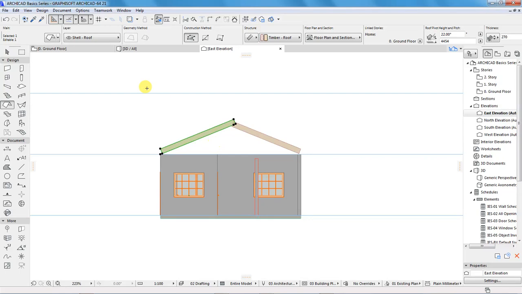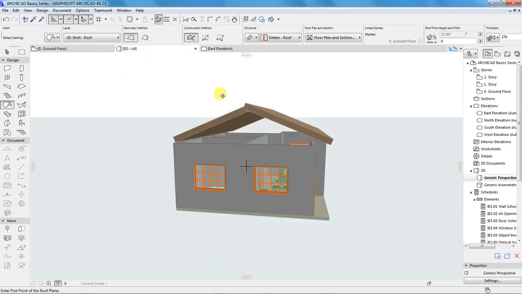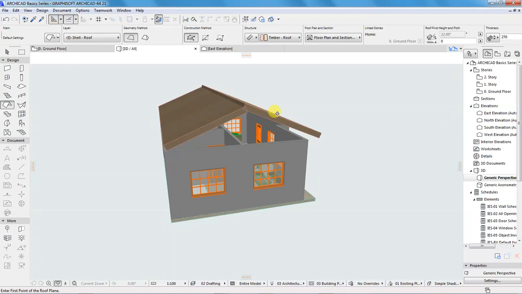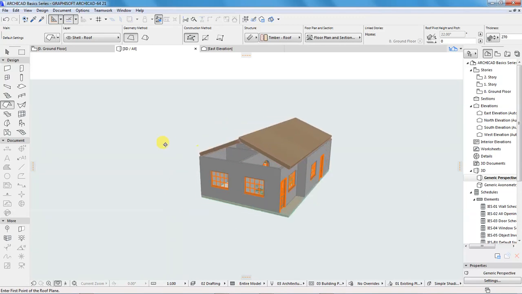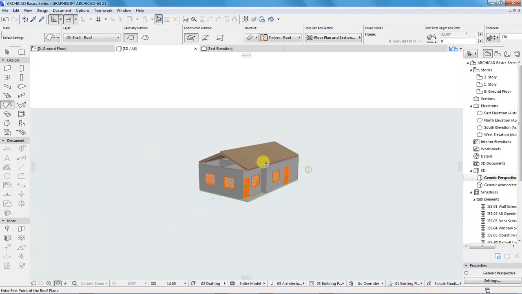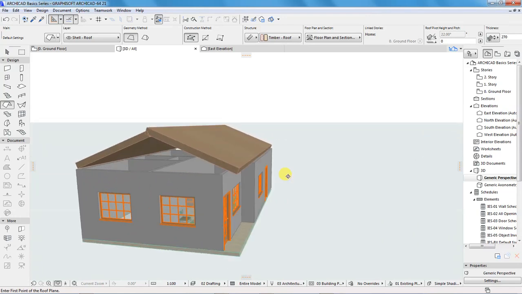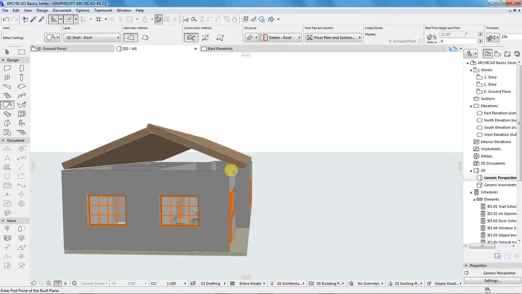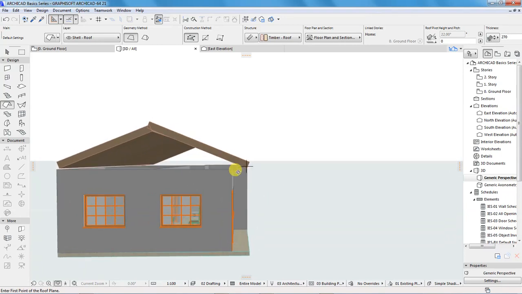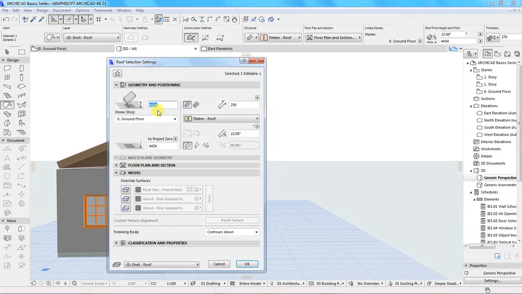If you look at the building, that's how the two roofs intersect. I want to have one roof on the lower level and the other plane on a higher level. So what I will do is I'll go to this, I'll check this one, go to the settings dialog and put this as 4400.